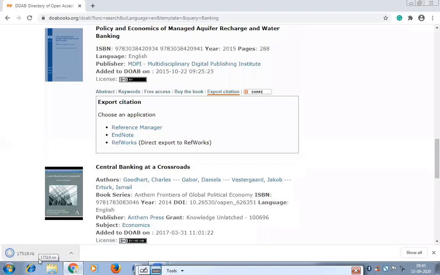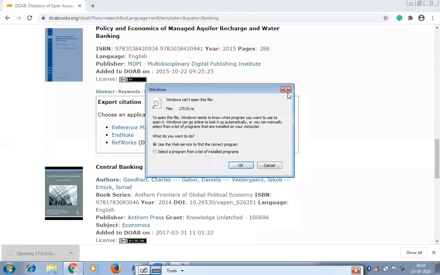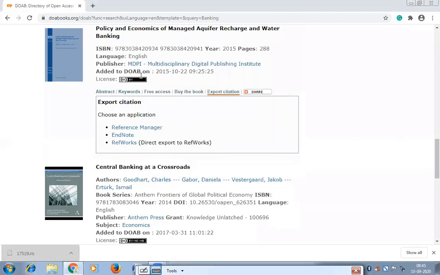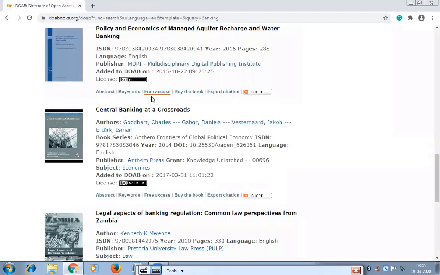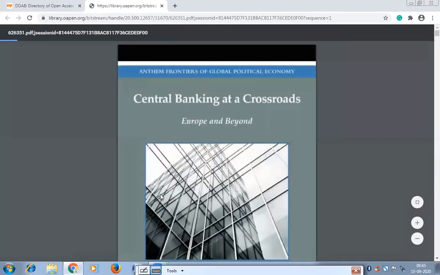See, here it is downloaded, but I'm not going to open this now because we don't have time. So just have a look at the book. 404, some problem again. Okay, we'll check this book. This is this book series actually. Language is English only. Free access. Okay, so this is the book which you can download.